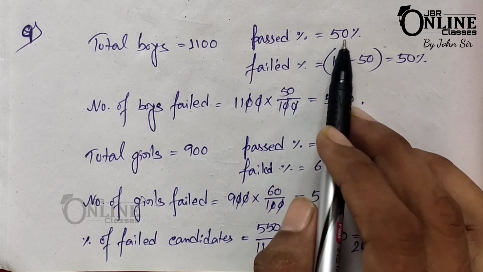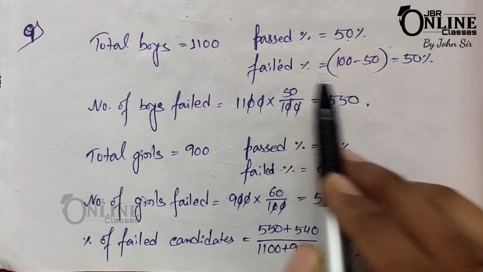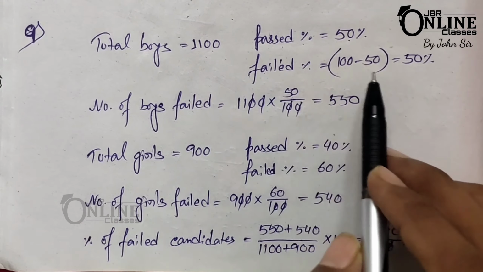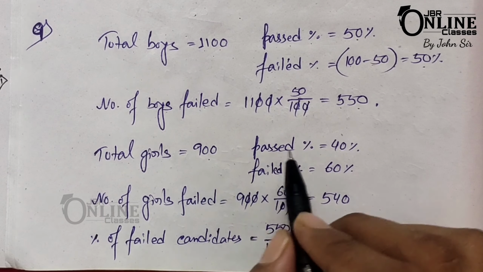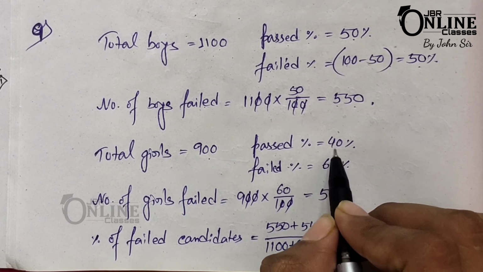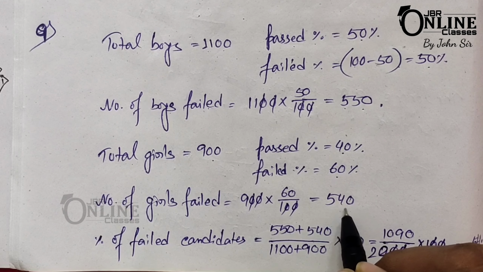And pass percentage equal to 50%, that means definitely the failed percentage equals 100 minus 50, that equals 50 also. So the number of failed boys equals 1100 into 50%, and that equals 550. Similarly, total girls equal 900, pass percentage is 40%, it's given. So failed percentage equals 60%. So the number of girls failed equals 450.